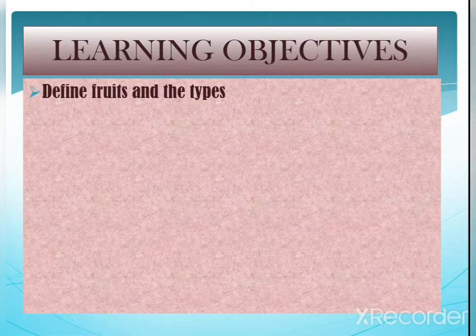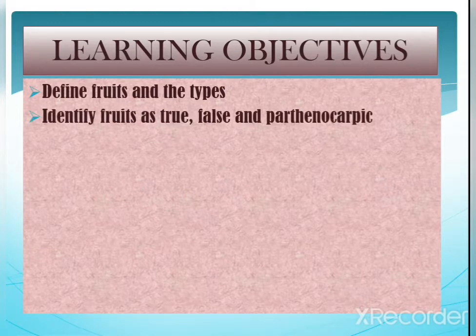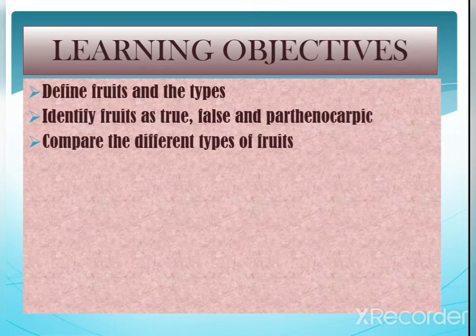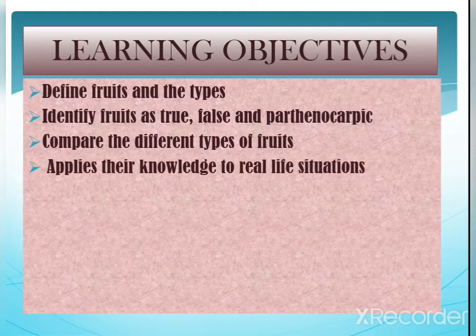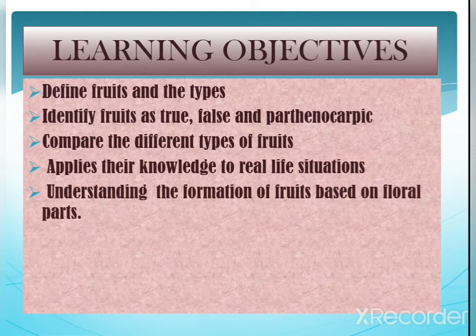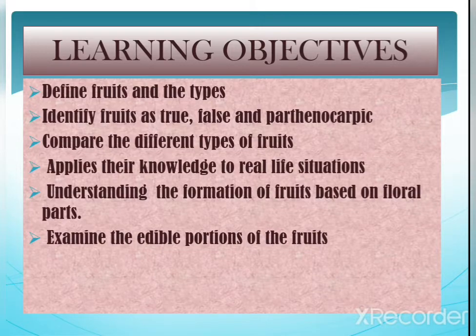Let's go for the learning objectives. The learning objectives of today's class are: define fruits and their types; identify fruits as true, false, and parthenocarpic; compare the different types of fruits; apply the knowledge to real life situations; understand the formation of fruits based on floral parts; and examine the edible portions of the fruits.